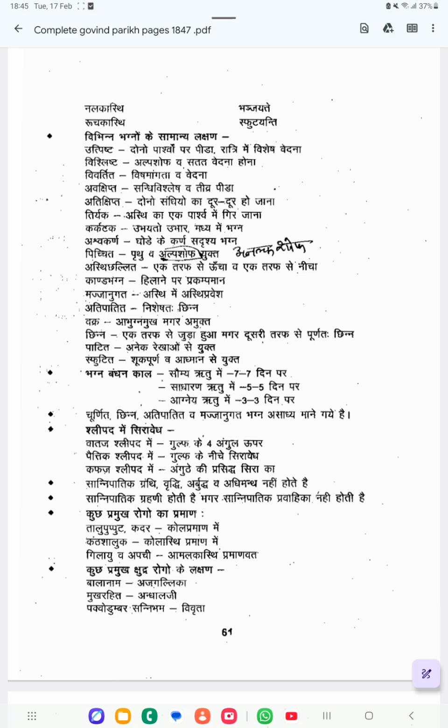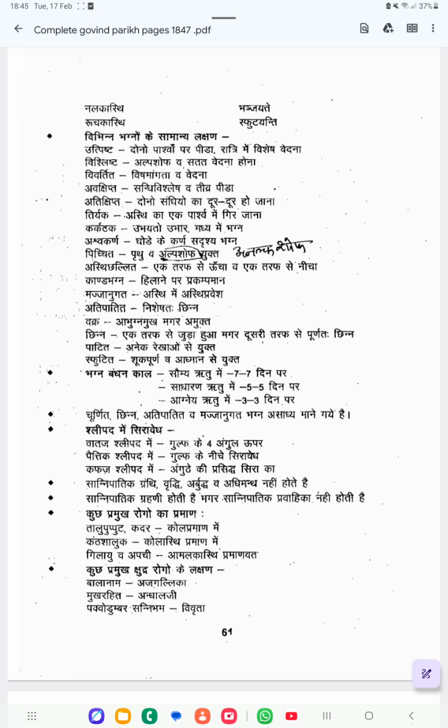Next one is Chinna. Ek taraf se juda hua magar doosri taraf se poorntah chinna. After the fracture the bone will be moving to the other side. That is a clinical feature of Chinna. One side is attached, while the other portion has become broken into pieces. That is the symptom of Chinna.